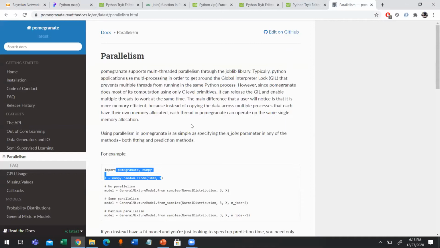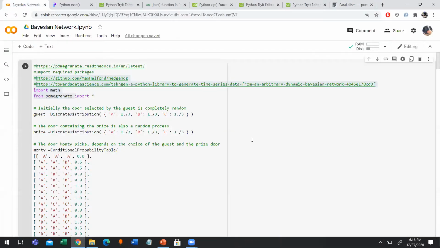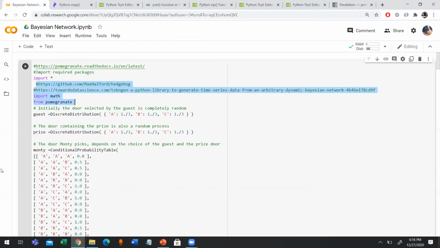So let's start by understanding the code step by step. With the help of this package, you can easily compute joint probability and conditional probability because you are creating the Bayesian network of the Monty Hall problem. And you know, in a Bayesian network, we are using joint probability and conditional probability. This pomegranate package will help you in this regard. Well, initially we are starting by importing the package that we require, then we are going to move on and build the variables.